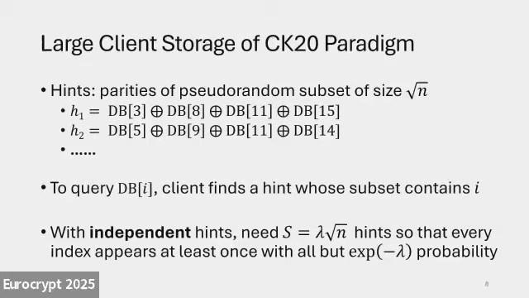In order to access a database entry, I, as the client, need to have a hint that includes that entry. And because hints are independently sampled, I need to sample lambda root n of them, such that in expectation each entry is included lambda times, so that each entry appears at least once, except with negligible probability. If we store much fewer hints, just root n hints, then every entry appears in expectation only once, so a large fraction of entries do not appear at all, and then we wouldn't be able to retrieve those entries.